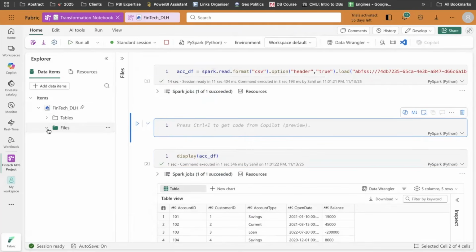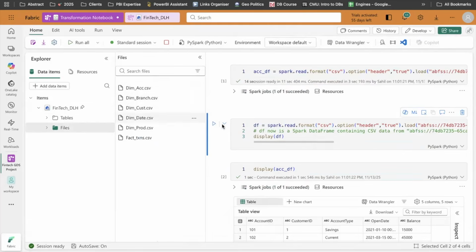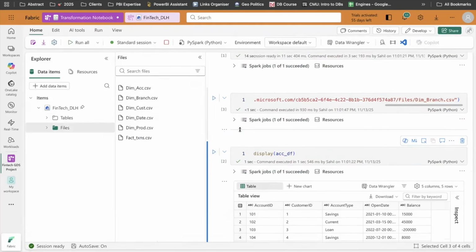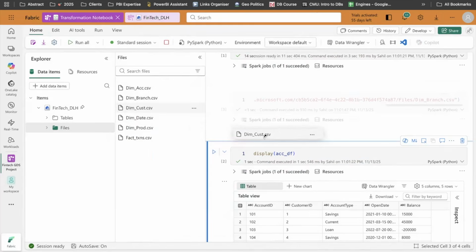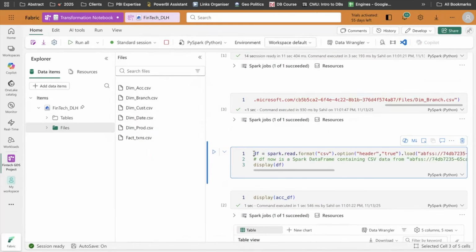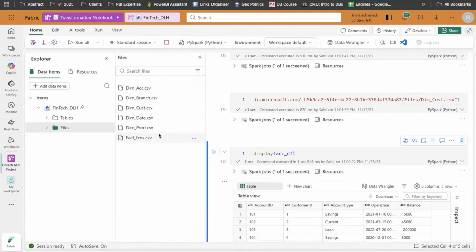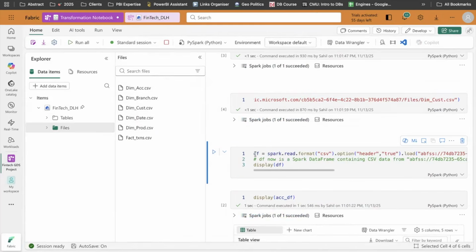I will do this step for the branch also. I will write it branch df. I will do the same thing for customer. This will be my cust df. I will remove the boilerplates. I will do this for the date also. This will be my date table.